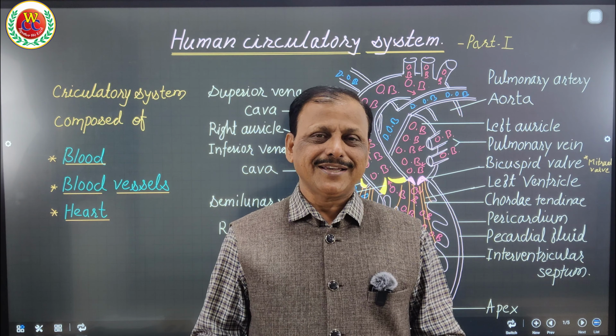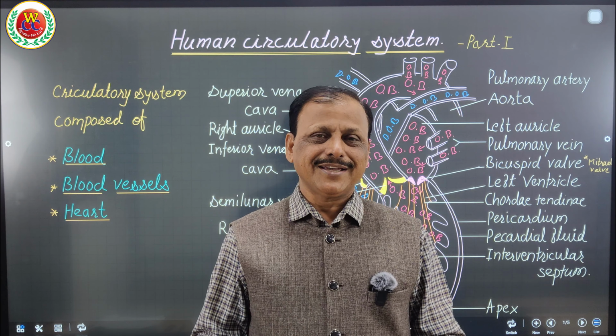The epicardium and endocardium are epithelial, but the myocardium is made up of cardiac muscles. This has to be remembered: epicardium, myocardium and endocardium. Externally the heart is covered with the pericardial membrane, or pericardium. The gap between the pericardium and the heart is filled with pericardial fluid. It is just like a lubricating fluid. It protects the heart from friction and injuries, and also helps to manage the pressure.